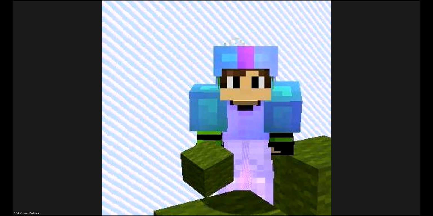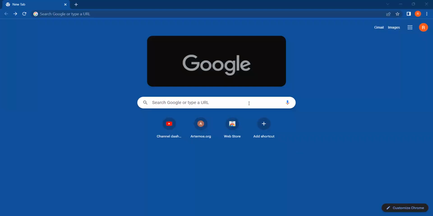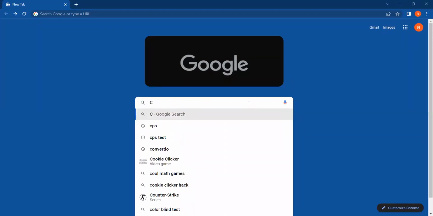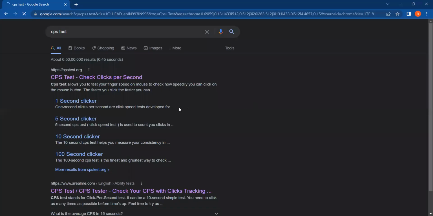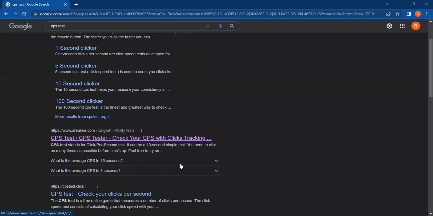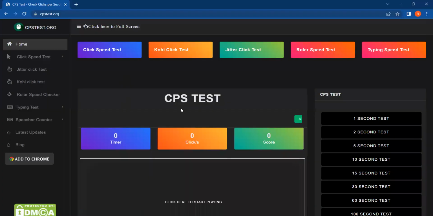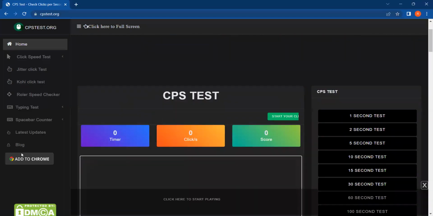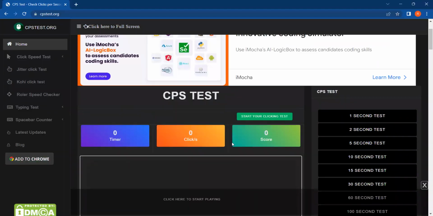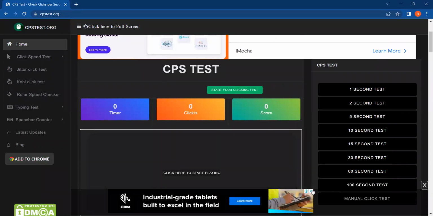Now, all you have to do is go onto your Google browser. I'm on my Google browser right now, so I'm just gonna write CPS test. Okay, so now you have to click CPS test, check clicks per second. Or you could do any other link to check your CPS, but I'm gonna do this because I personally feel it's better. Now you can even add Chrome like for an extension. So you can just try CPS.